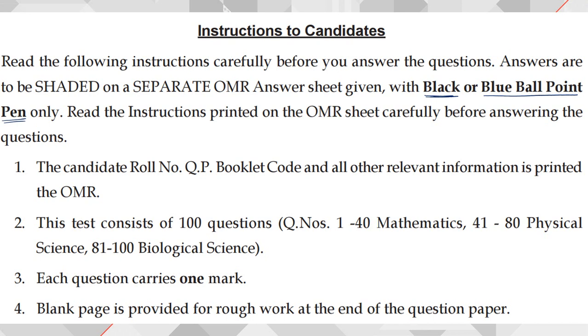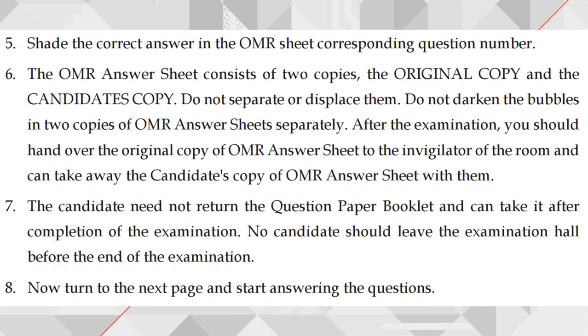Next, the test consists of 100 questions. Questions 1 to 40 are from mathematics, 41 to 80 physical science. Physical science means both physics and chemistry. Next, 81 to 100 biological science. Next, each question carries 1 mark. A blank page is provided for doing rough work at the end of this question paper, right? Next, the candidate needs to fill the correct answer in the OMR sheet against the corresponding question number.